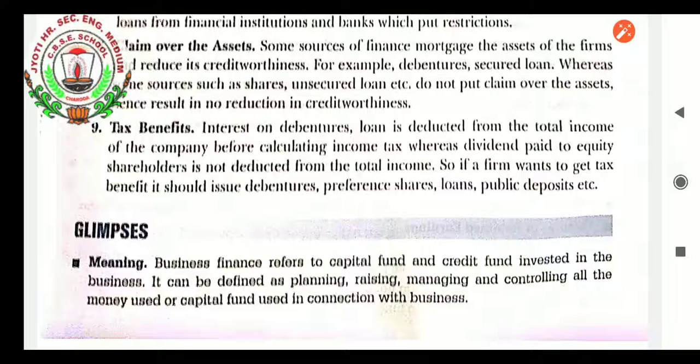Tax benefit. Dividend is not deducted from the income of the company; tax is charged first and dividend is paid after the tax. From that point of view, interest on debentures and loans is deducted from the total income of the company before calculating income tax, whereas dividend paid to equity shareholders is not deducted from the total income. So if a firm wants to get a tax deduction benefit, it must prefer borrowed funds, but if not, then they must prefer shares and other types of funds.